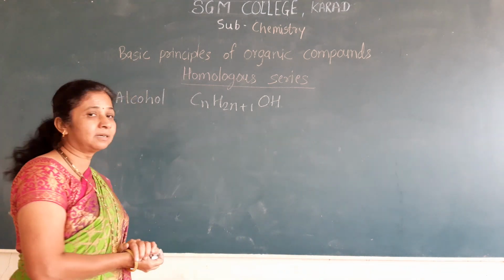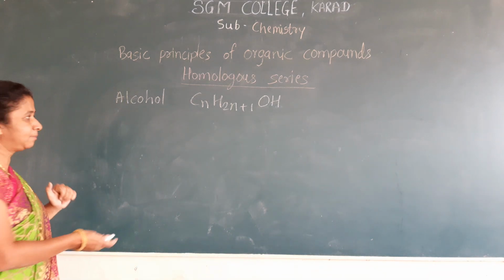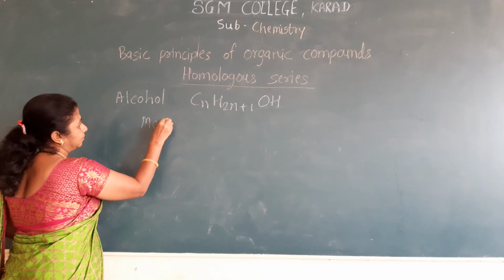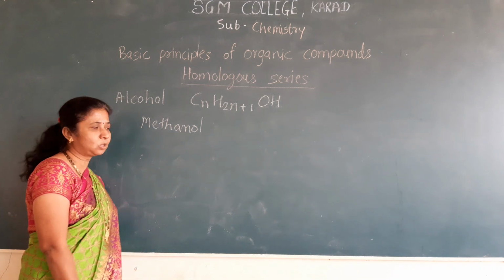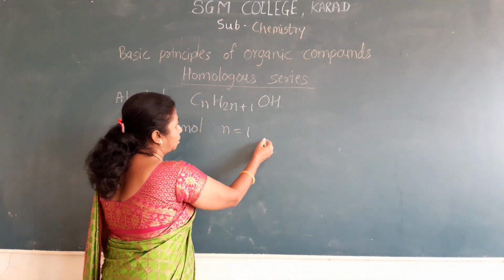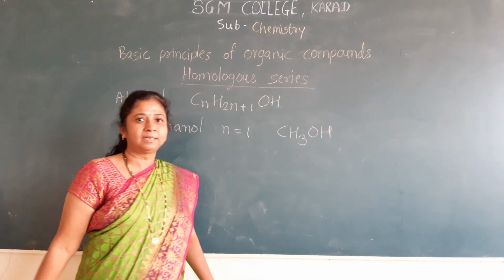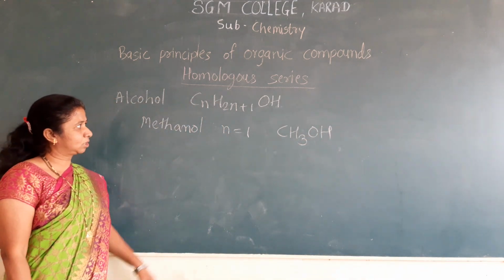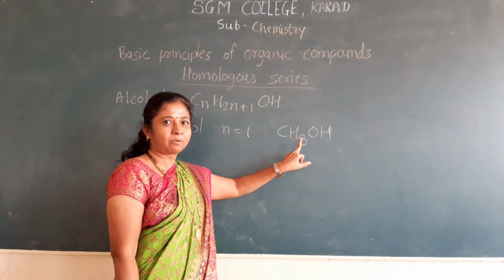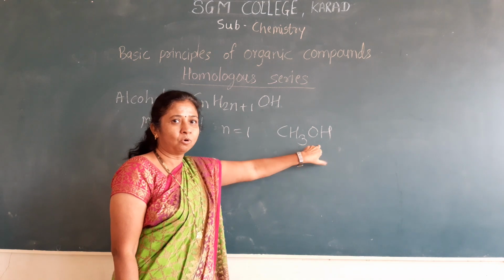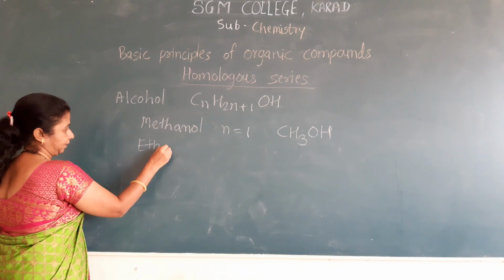Then write the homologous series. The first member is methanol, where n is equal to 1. Then the molecular formula is CH3OH, that is CnH2n+1OH, where one hydrogen atom from alkane is replaced by an OH group. The second member is ethanol.